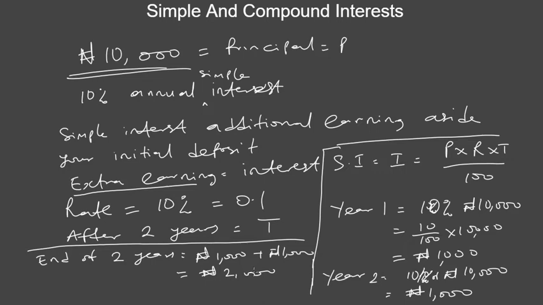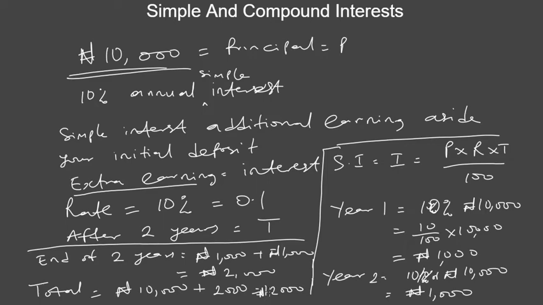Then what will now be your total amount at the end of 2 years? That will be your deposit, right? Then plus your extra earning, and that's 12,000. So this is what simple interest is all about. It's all about calculating your extra earning every year. You add them up, and that gives you your simple interest.